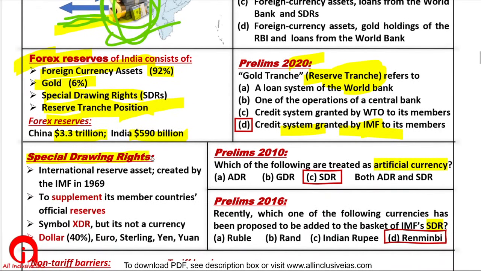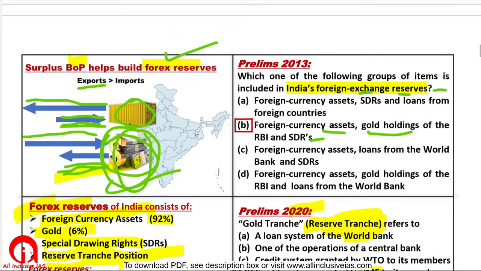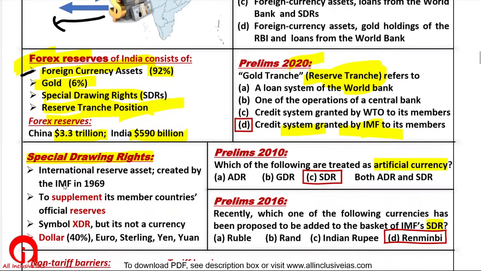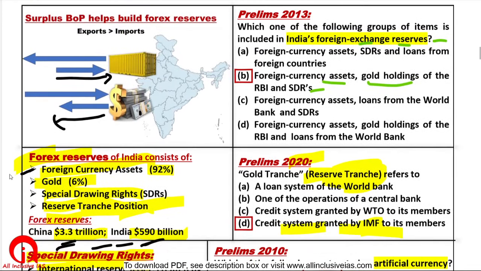Now what are special drawing rights? When we import and export, we need dollars. Suppose you want to import something. When we import something, we have to pay in dollars. Sometimes our forex reserves may not be enough. We may not have enough dollars. So for such emergency situations, the IMF provides the facility of SDR, special drawing rights. These are international reserve assets. These are the assets of RBI.